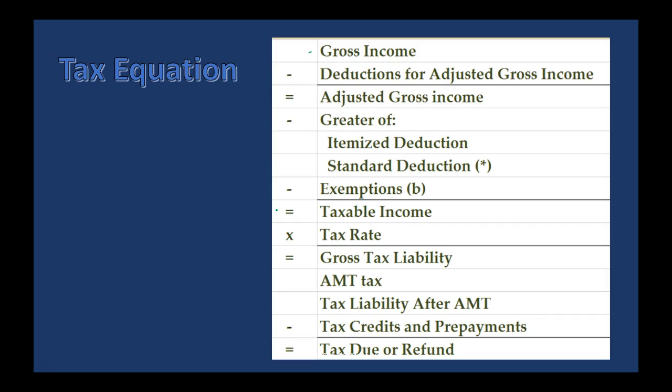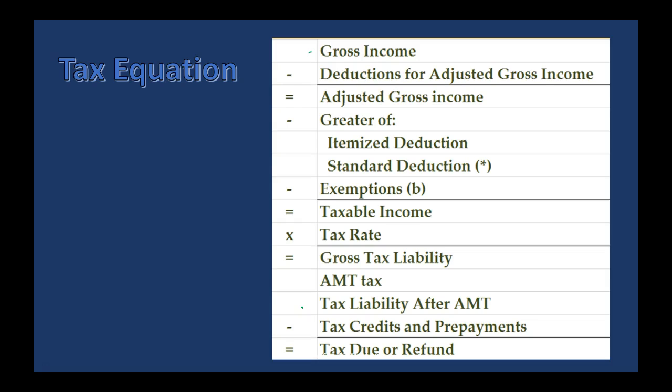That's our taxable income. Then this is kind of deceiving in that we're saying, oh, then we just multiply times the tax rate as if it was a flat tax. But that's not the case. We have to basically look at the table to see what the tax will be because we have a progressive tax system. So then we've got to calculate the tax based on a table, basically. And then we might have AMT tax, which is a recalculation of the tax that we won't get into too much at this point. It's kind of actually flattening the tax scale. We'll talk about that later. That would give us the tax liability.